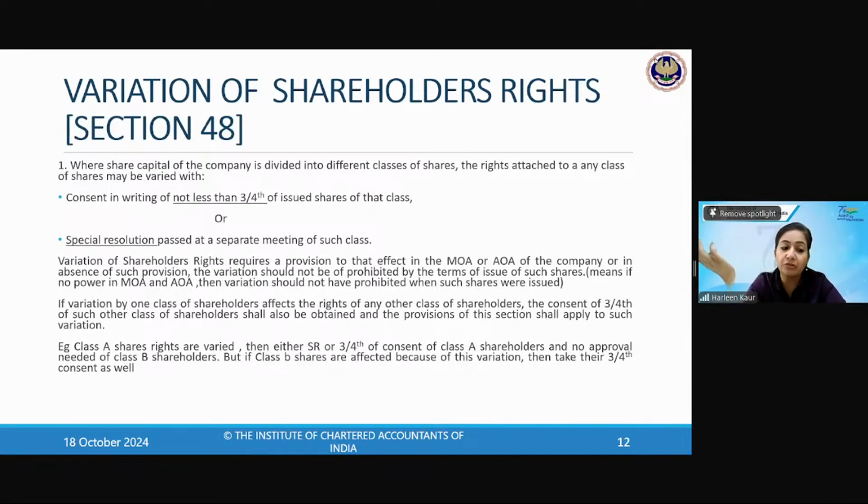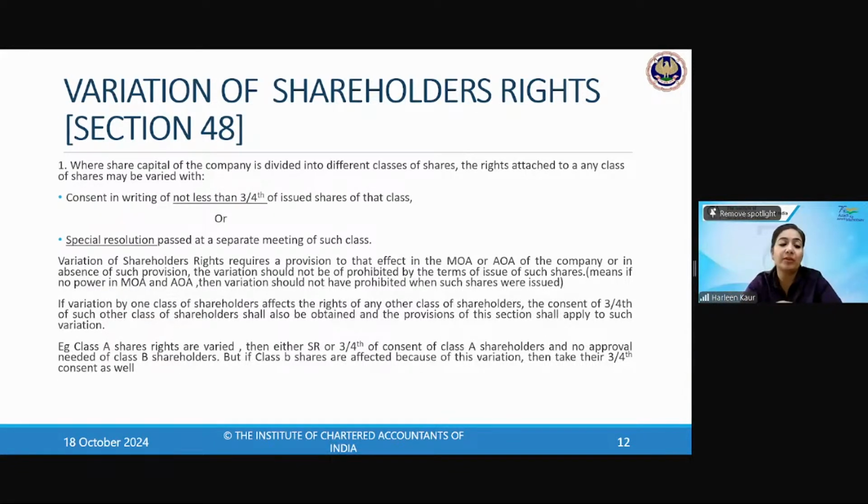Then you cannot make any changes if there is no power given in MOA. Otherwise, the power has to be given for the variation in MOA and AOA. Now, the second important point in this topic is: if I'm making any changes in class A shareholders' rights and it is affecting the rights of another class of shareholders, then again 3/4 of the shareholders' written consent has to be taken for those shareholders also.